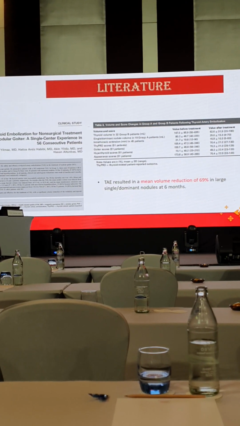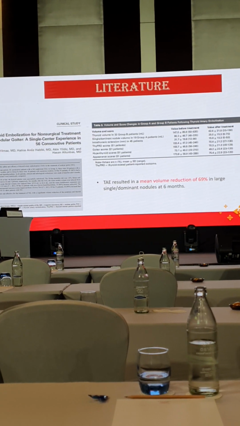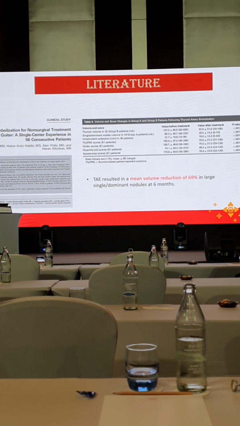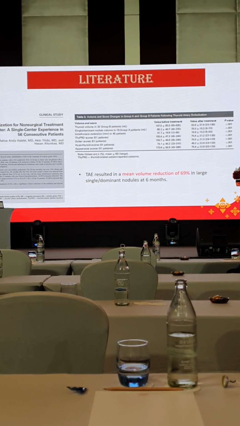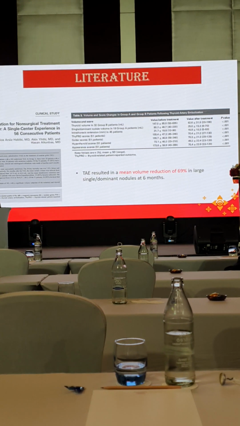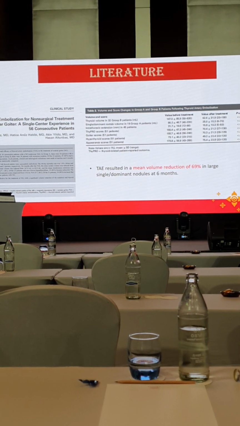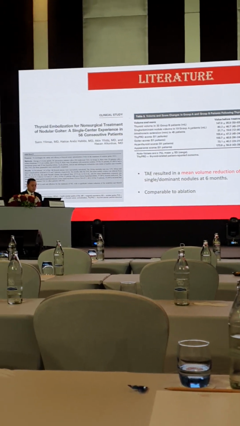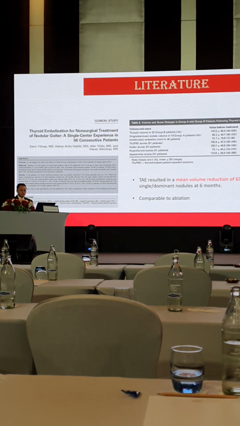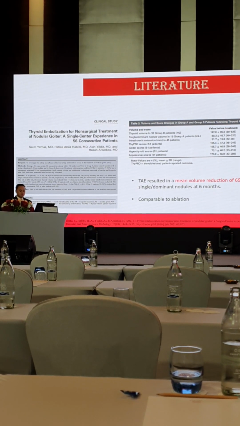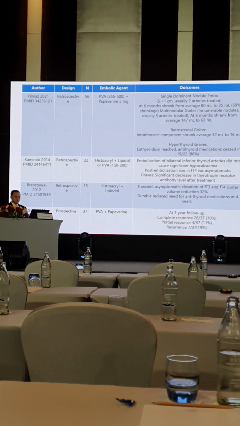Also the hyperthyroid score improved, because many of the patients were initially having toxic multinodular goiter. They became euthyroid after the embolization, and the dose they were taking of eltroxin decreased, or the drug was completely stopped. And roughly the volume reduction averaged 69%, which is equivalent to the ablation we see for small nodules also. So this is the first study which I have discussed.